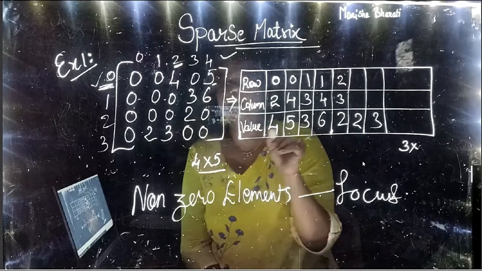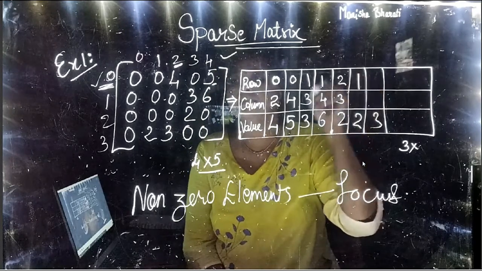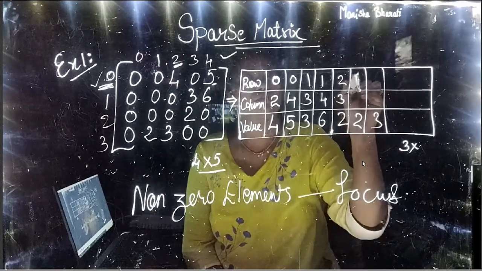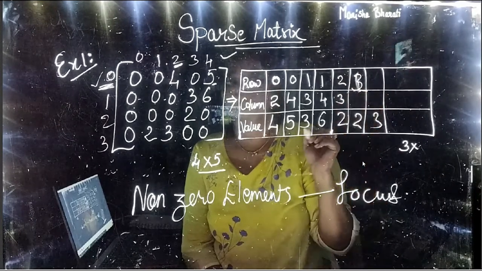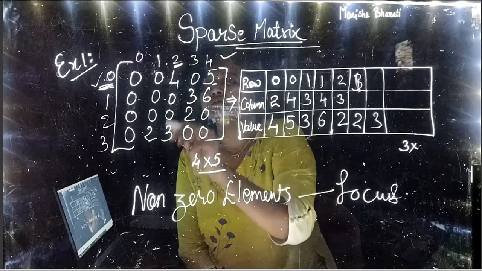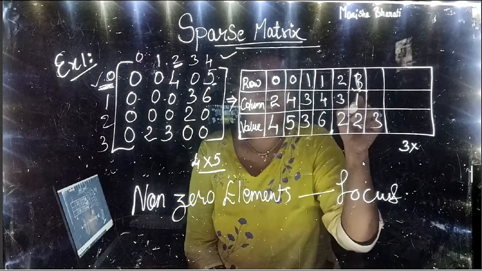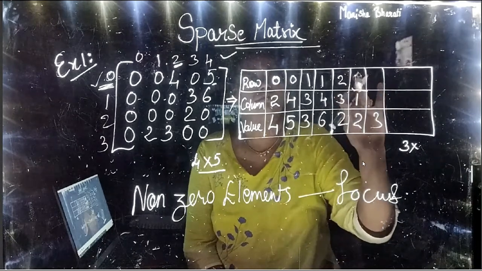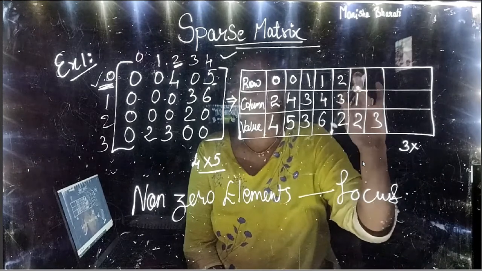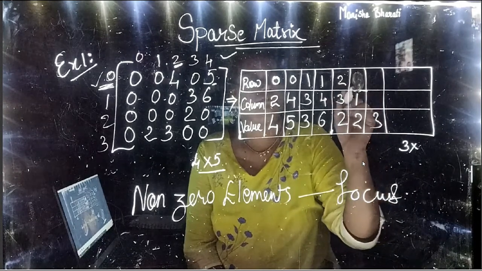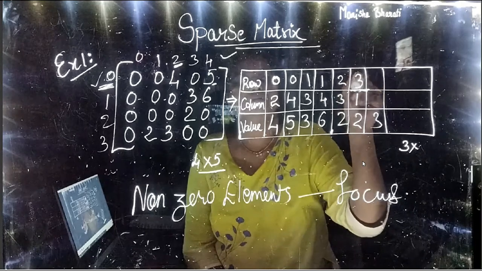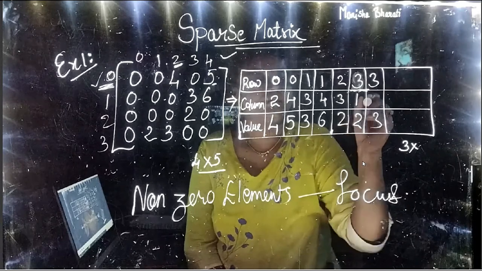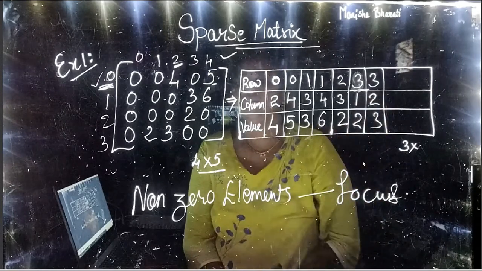So 2 lies on the third index row, first index column. 3 lies on the third index row, second index column, like this.